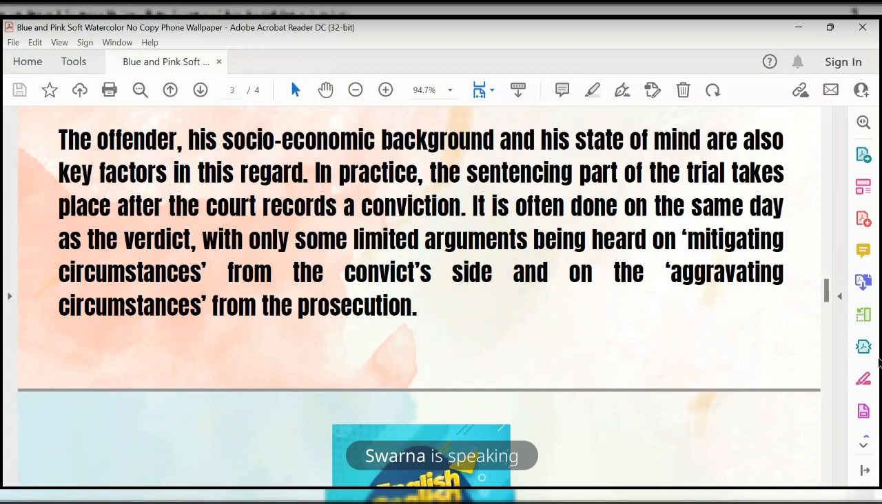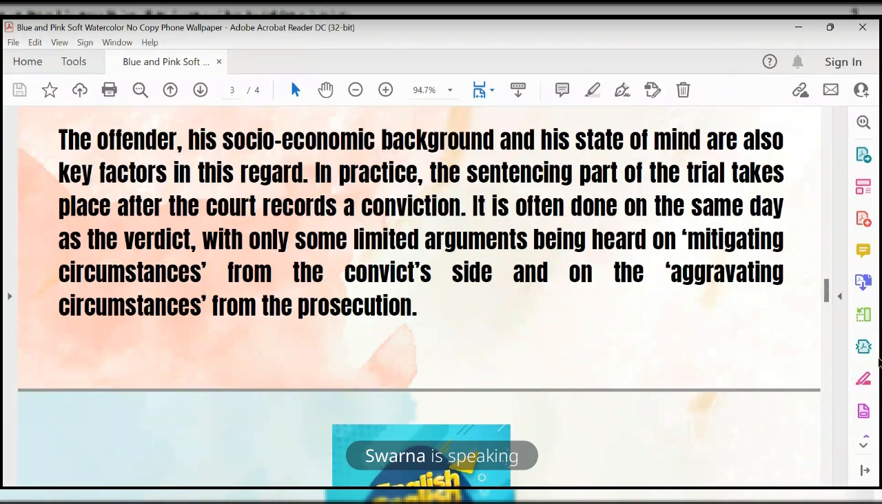In practice, the sentencing part of the trial takes place after the court records a conviction. It means you should not declare your views before the court convicts that person. After it gives judgment against the offender, like a death penalty imposed on the offender, on the same day they are not going to implement the death penalty. They give a chance to mitigate the factors, mitigate the situation, so as not to oppose him to the death penalty.